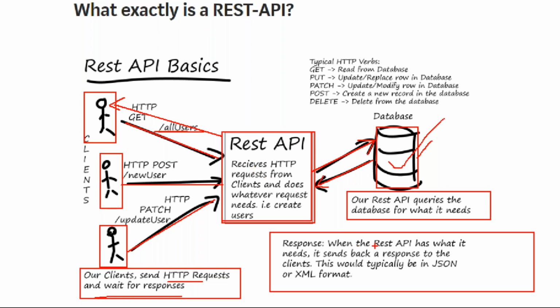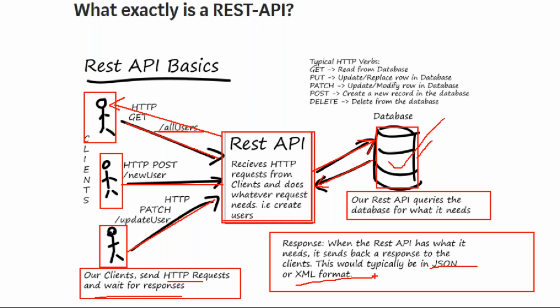So when the REST API has what it needs, the client wanting all users, that related API is there. If the REST API has the request related API, then it performs that API, executes it, processes it, generates the response and returns that response in the form of JSON or in the form of XML. Why JSON or XML only?